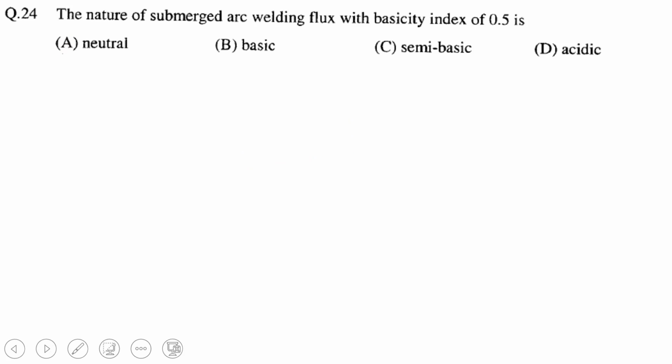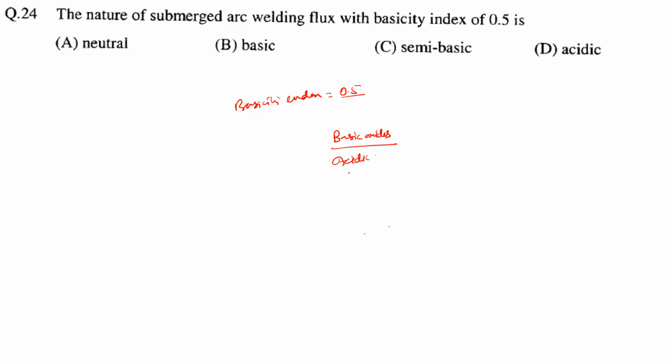Okay, next: the nature of submerged arc welding flux with a basicity index of 0.5. Basicity index is equal to 0.5. That means basically the amount of basic oxide divided by acidic oxide is called basicity, and it is 0.5. That means the amount of basic oxide is less, so acidic oxides are more. That means it will be acidic, right?